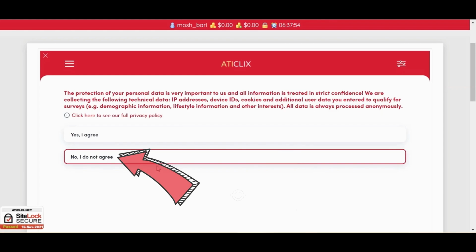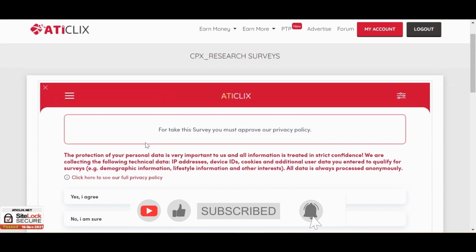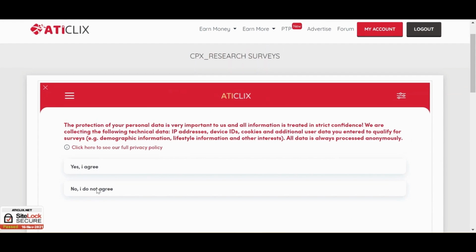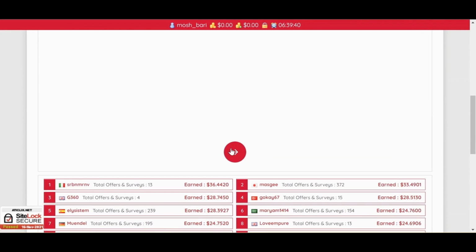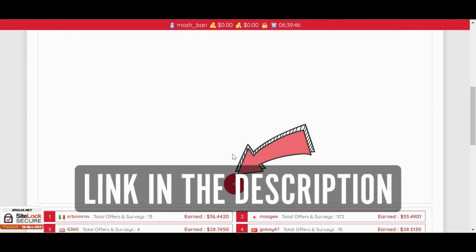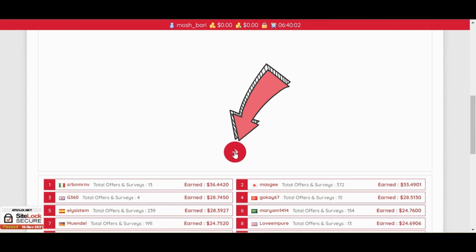Click the next question, answer, and click next page. Go to the next question, reply, and go to the next one. Simply select the answer and click the next page. These are very simple questions. Literally take 1 or 2 seconds to answer. And once you are done, you get paid.